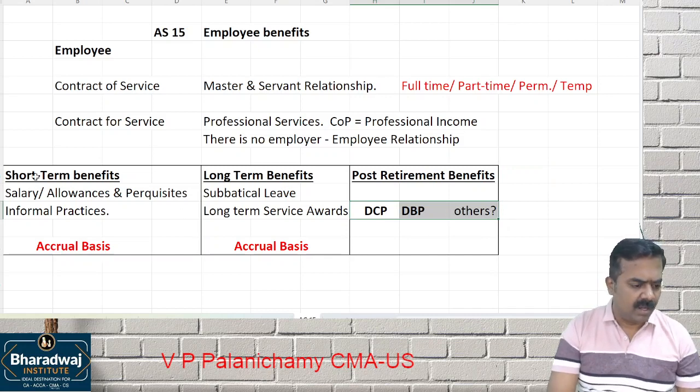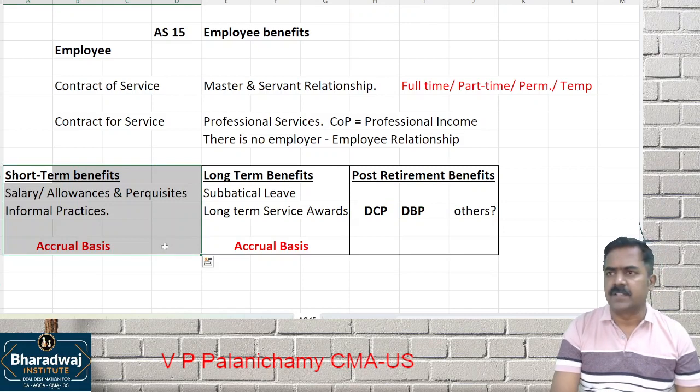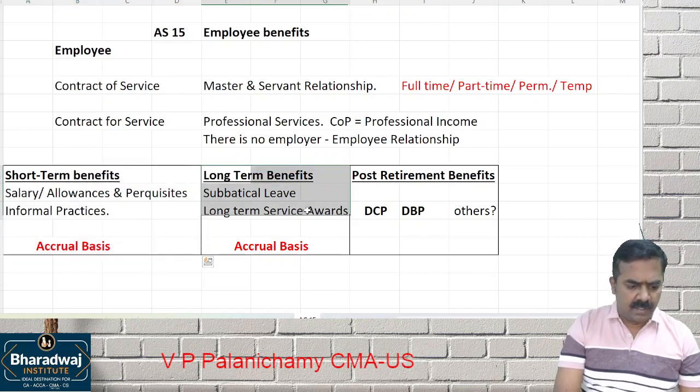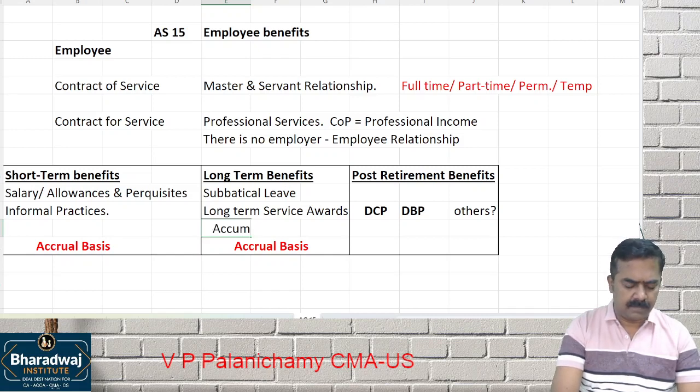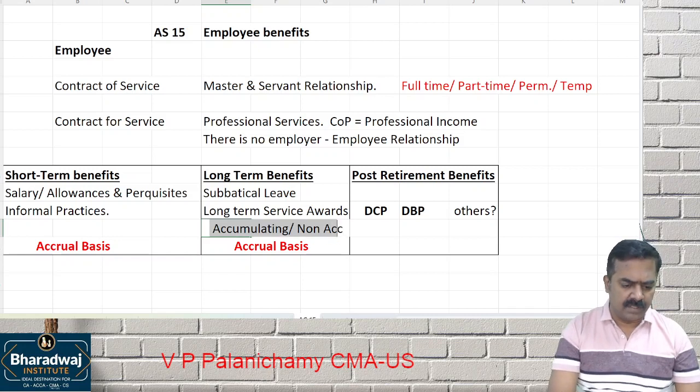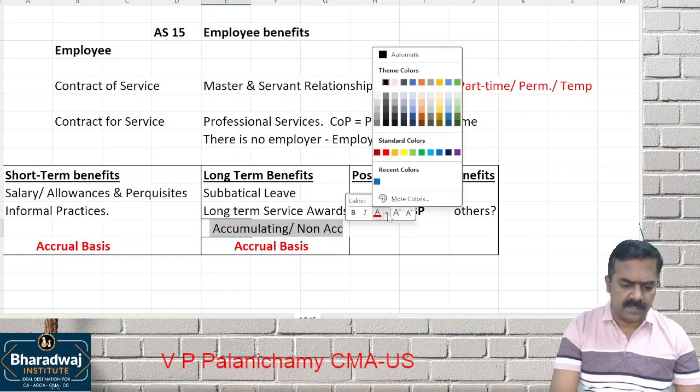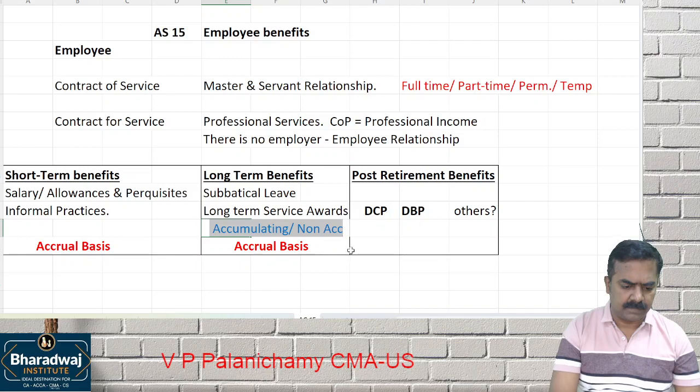Do you understand? All short-term benefits are recorded on what basis? Accrual basis. All long-term benefits, it can be accumulating or which one? Non-accumulating. Everything will be recorded on what basis? Accrual basis.